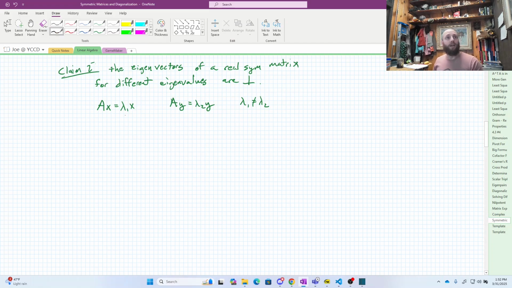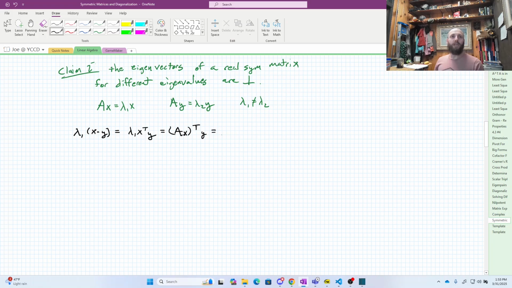Okay, so what I'm going to do with these guys is I'm going to write down lambda 1 times X dotted with Y. And I'm going to say, all right, that's equal to lambda 1 X transpose Y, which is, let's see, well, lambda 1 X is actually AX all transposed times Y.